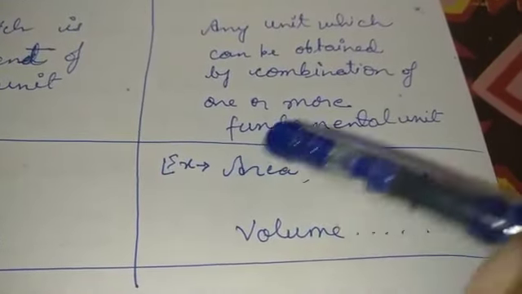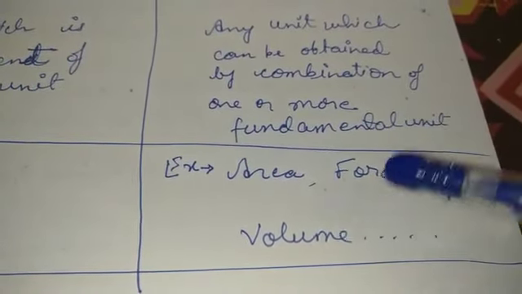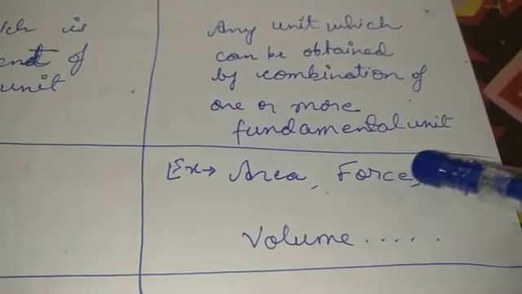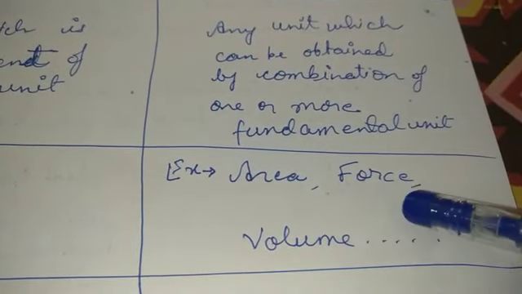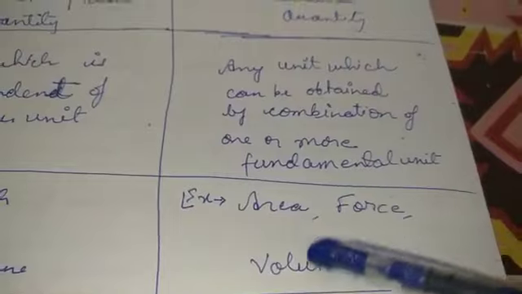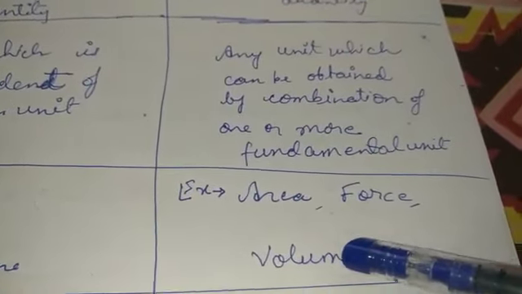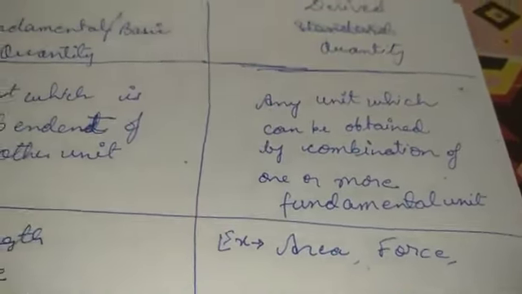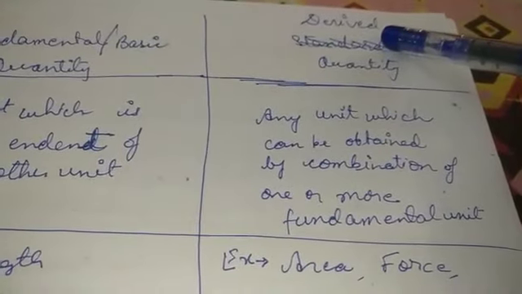Area depends upon length and breadth. Force depends upon mass and acceleration. Volume depends upon length, breadth and height, or volume depends upon mass and density. So these are the things which are going to be calculated on the basis of other values. So these are the ones which are better known as the derived quantity.